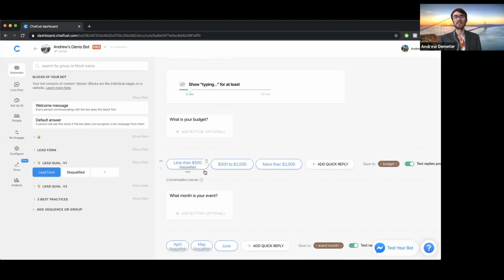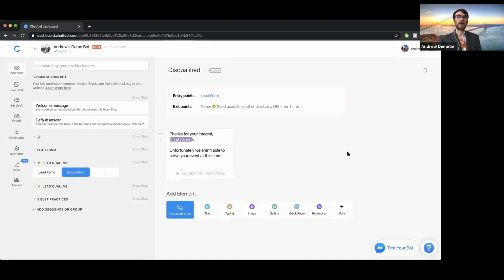In addition to creating the quick replies with the suggested answers, the only difference here is that we are connecting whatever quick reply would disqualify the user, meaning it's an answer we don't really want the user to give because it means they're less valuable as a customer. We're connecting all of those quick replies with that undesirable answer to a block that we've created over here called disqualified. So basically, the user goes through, answers the question.